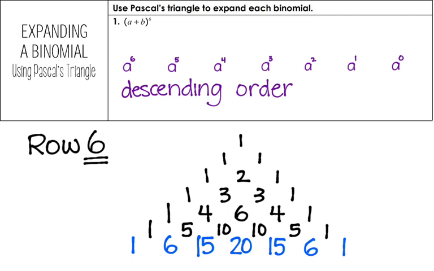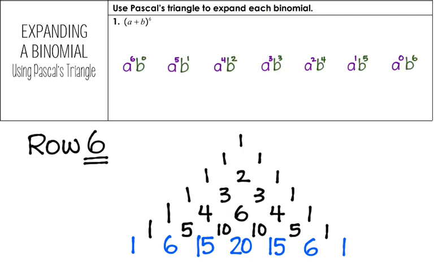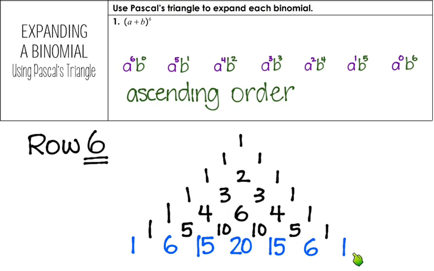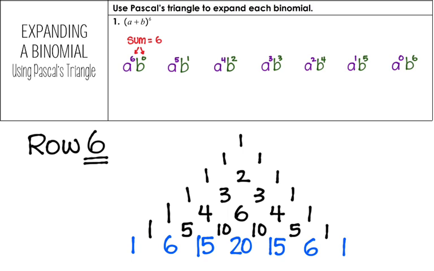We have our b's in ascending order. There they are, they're ascending. So it's b to the 0, 1, 2, 3, 4, 5, all the way to 6. Then we're going to take this 6th row from Pascal's triangle and put those as coefficients. Oh, I forgot. I wanted to remind you that the degrees always add up to whatever the degree of the binomial was. This was a 6th degree, so all of those degrees for a and b add up to 6. Okay, we'll put all of our coefficients, and then we connect with addition. And that is the complete binomial expansion.